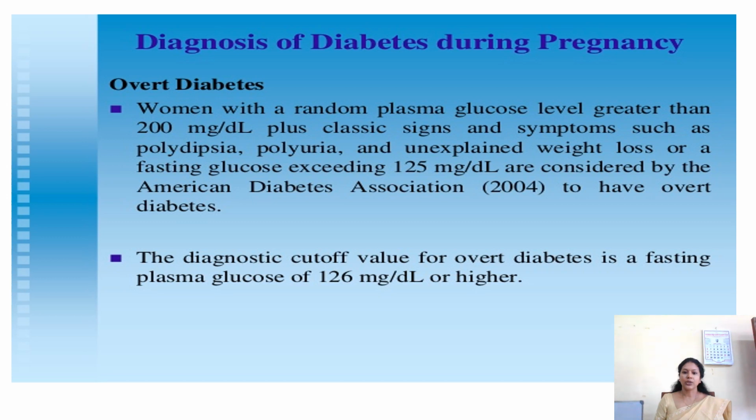The diagnostic cutoff value for overt diabetes in pregnancy is a fasting plasma glucose level of 126 milligram per deciliter or higher. That is, if the fasting glucose level is more than 125 during pregnancy, we call it overt diabetes.